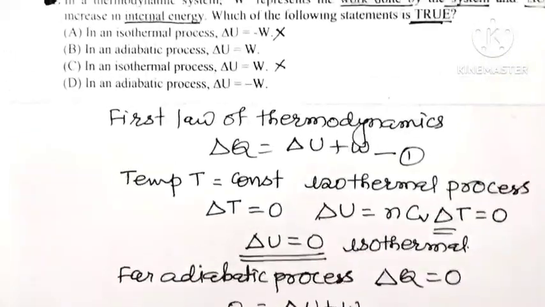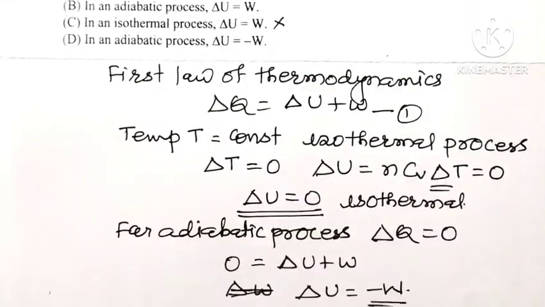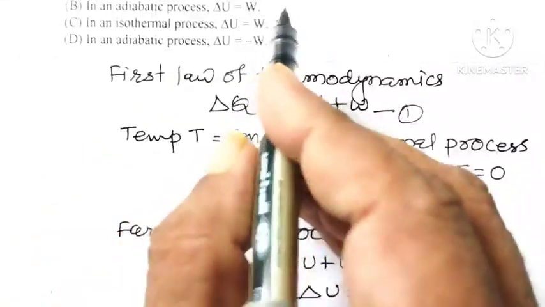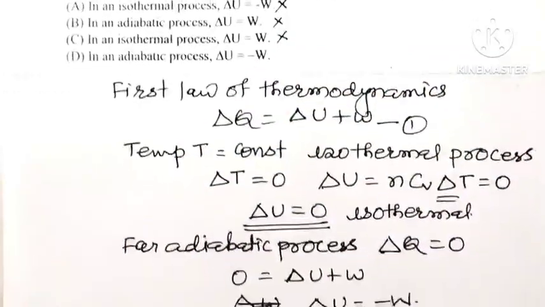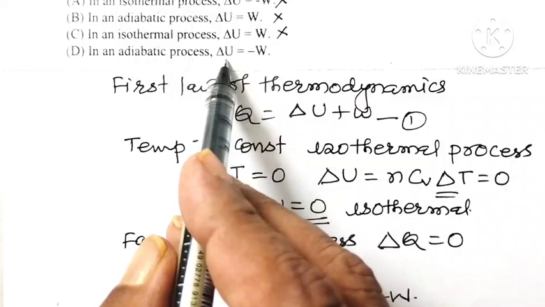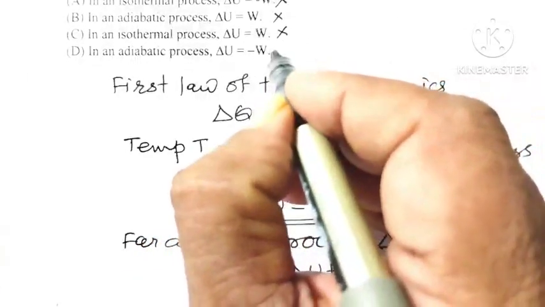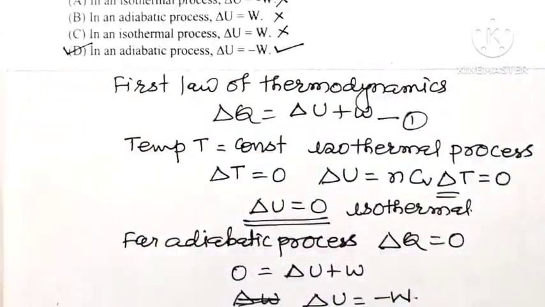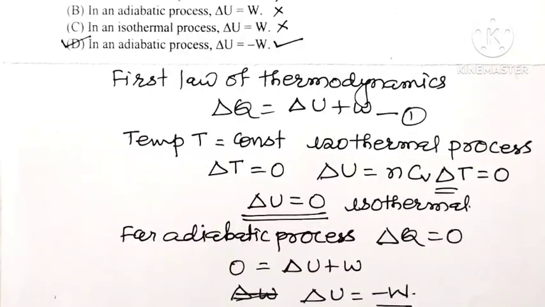So for an adiabatic process, delta U must be equal to minus of W. So option B, delta U equal to W, is wrong. But look at option D: in an adiabatic process, change in internal energy is equal to negative of work done. This is the true statement. So out of 4 options, option D is the correct option for this question.